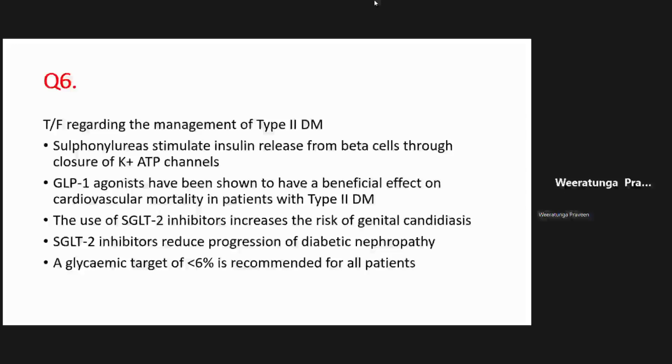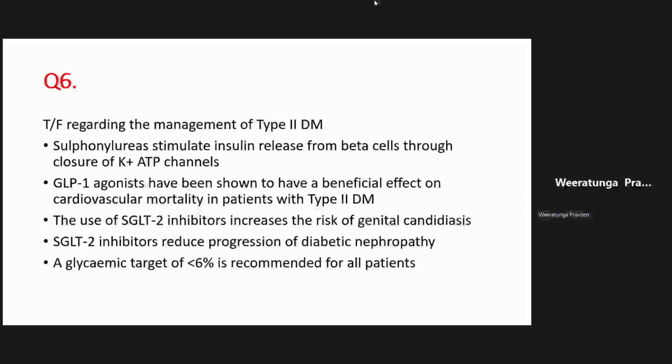And again, write these down. There are certain beneficial effects of these drugs. Number one, again, they have a good cardiovascular mortality benefit. They have been shown to reduce progression of diabetic nephropathy, right?